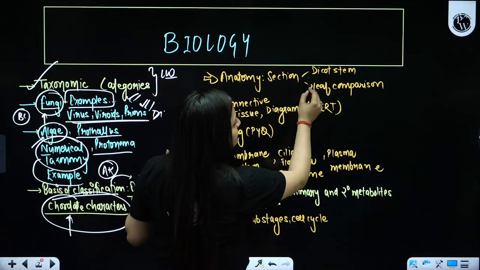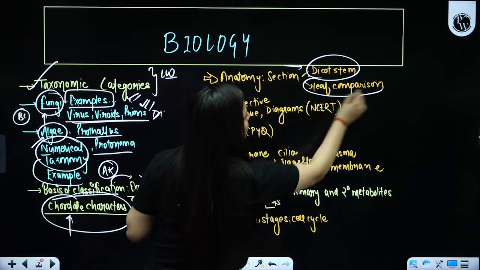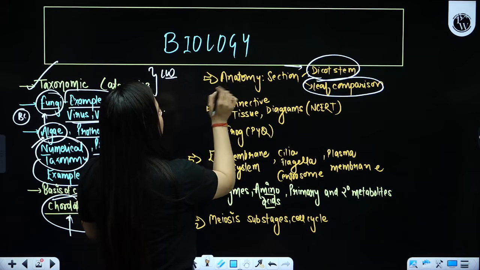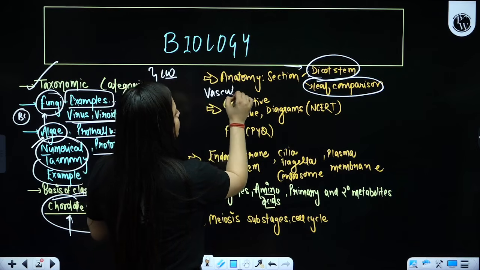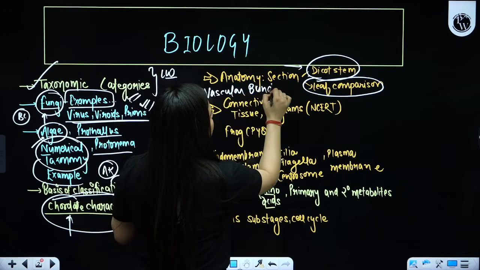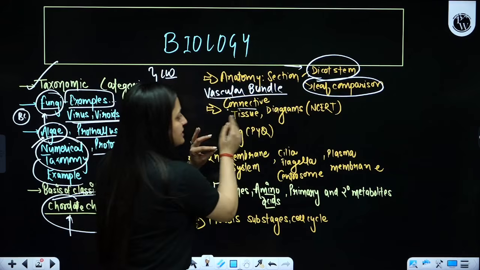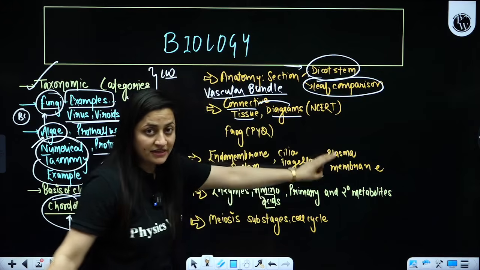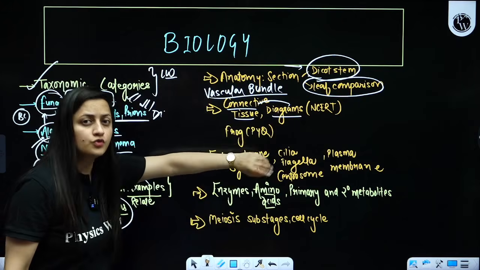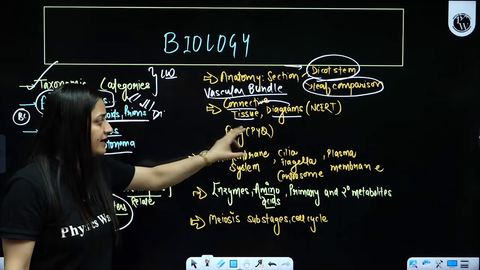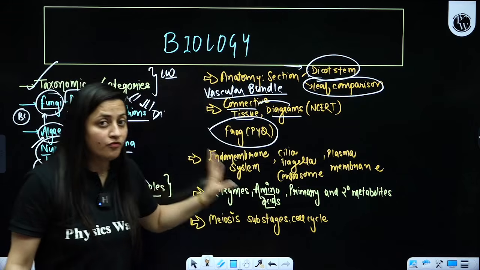Now come to anatomy. Some students find it difficult. Just focus on the dicot stem and leaf comparison, and meanwhile vascular bundles, that's it. Which vascular bundle is present in which type of section, that's it. For connective tissue, do the diagrams given in NCERT. Which one is dense regular, which one is dense irregular, that's what you have to do. For frog, go for the PYQs.